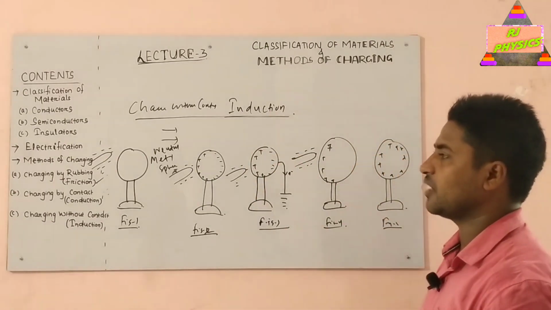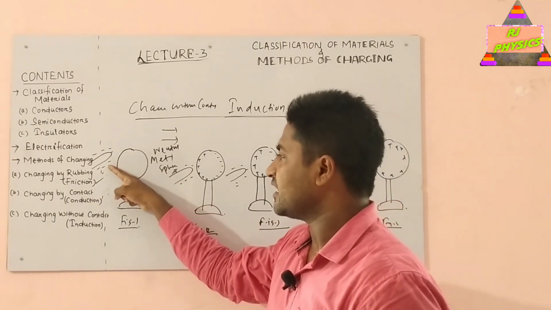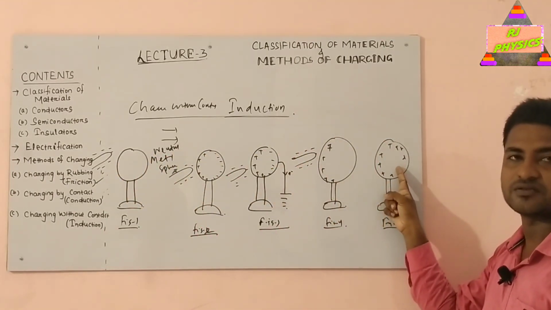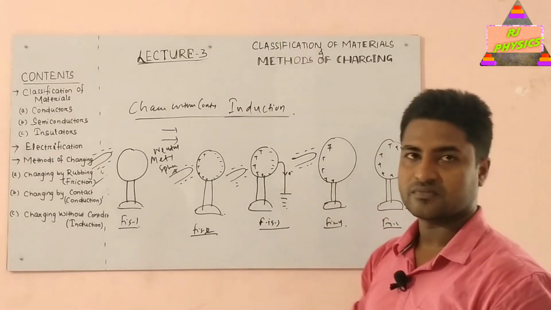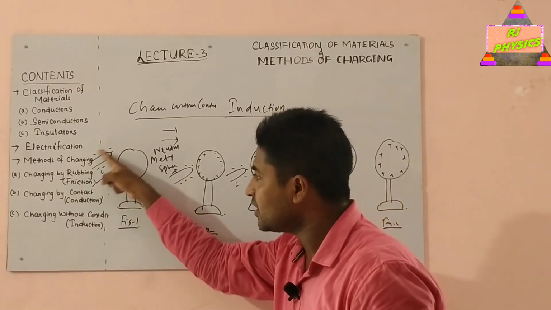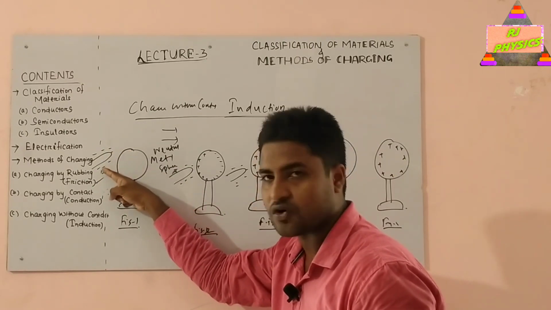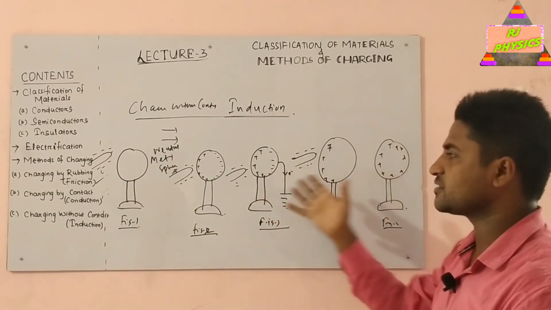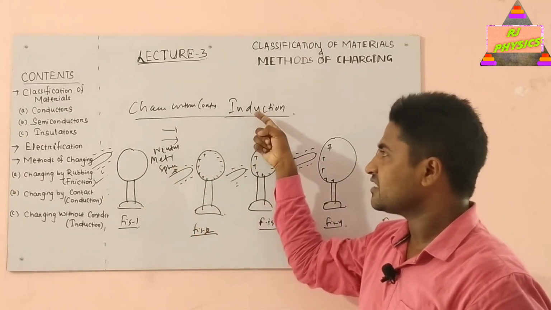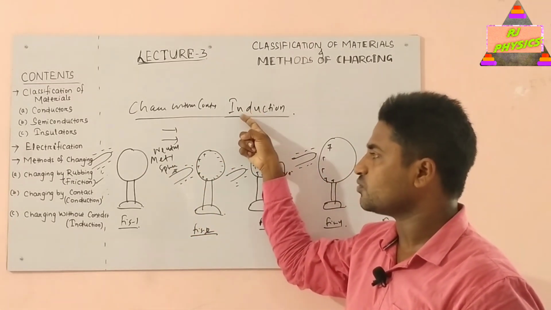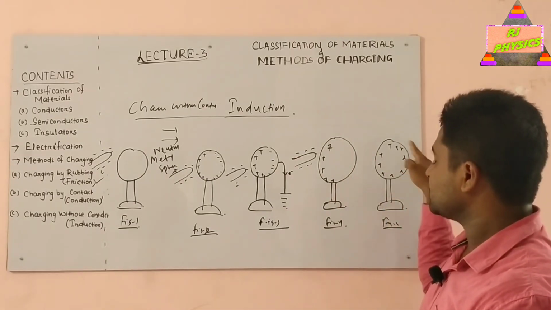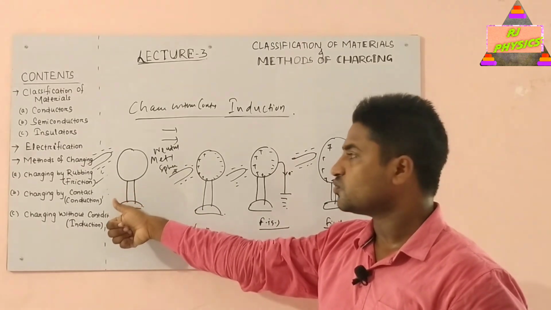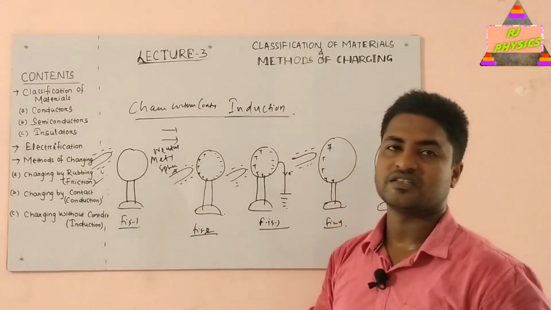Here one thing we have to note, that we have taken a negatively charged rod and found the sphere to be positively charged. So, in a similar way, if we take a positively charged rod, we will find that the sphere is left with a negative charge. From these experiments we can conclude that in case of charging by induction or charging without contact, the nature of the charge developed on the neutral body will always be opposite to the nature of the charge present on the charging body.